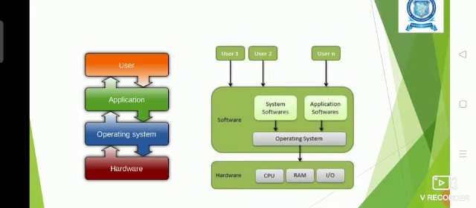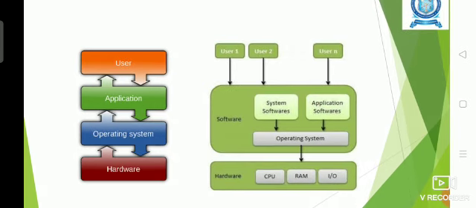In the second diagram, we can see n number of users can use the system. On the software side, two types of software will be there: system software as well as application software. Both are managed by the operating system. System software is nothing but various tools which help us to run our application software.